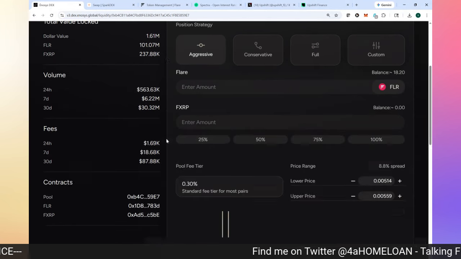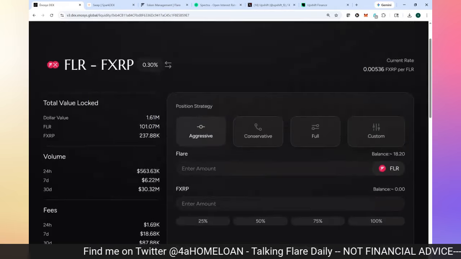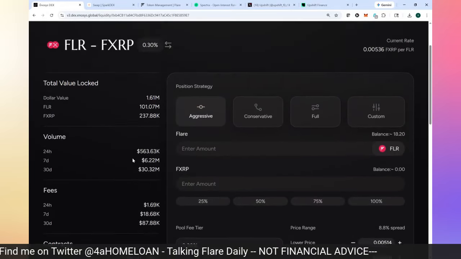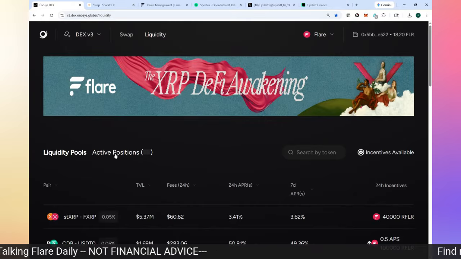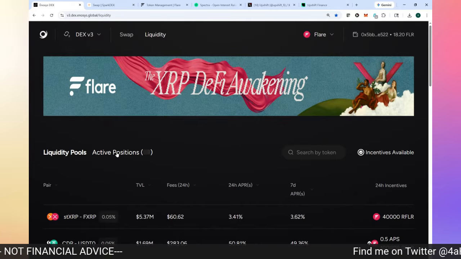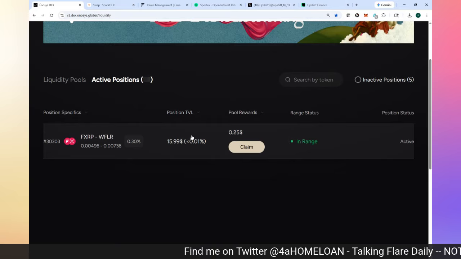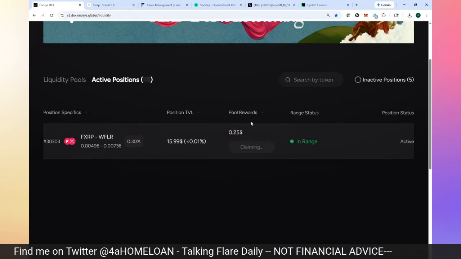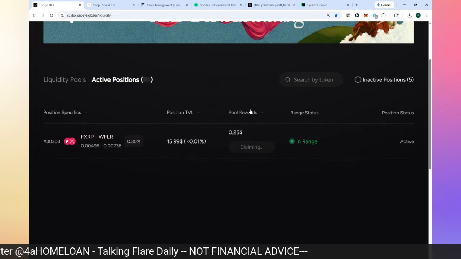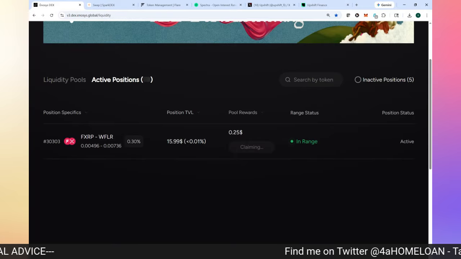If you click on it, it will show you a further breakdown. So let me go back to my active position here. And then here's my FXRP wrap Flare. You can see how much money I got into it. And now I'm going to go ahead and claim. Let me open up my wallet, because I'm sure I'm getting a confirmation, which I am.